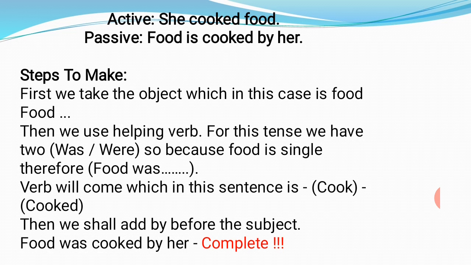Children, there is an example at the very top of this slide. She cooked food. And the passive is food is cooked by her. Can you notice any mistake here? Okay, yes, very good. She cooked food. Cooked is the second form of verb. But when we change it to the passive voice, we have to use which helping verb? Was or were. So the correct answer is given at the end of this slide, that is food was cooked by her. If it would be she cooks food, then it would have been food is cooked by her. Okay? So don't make such mistakes.